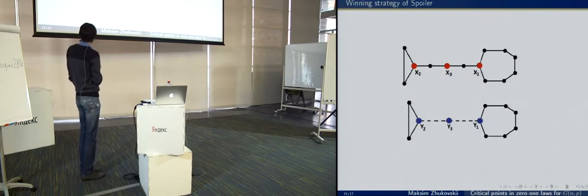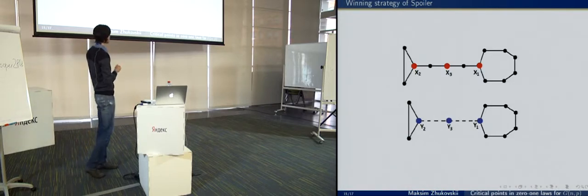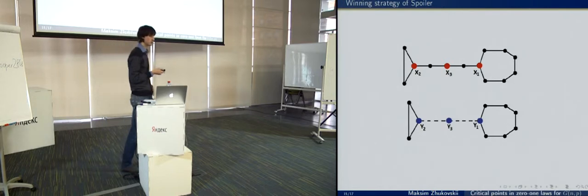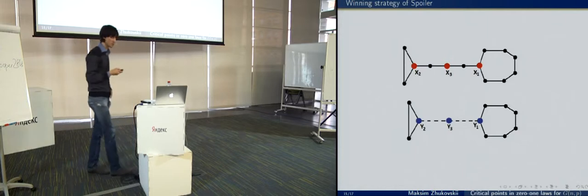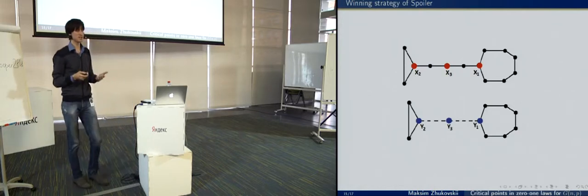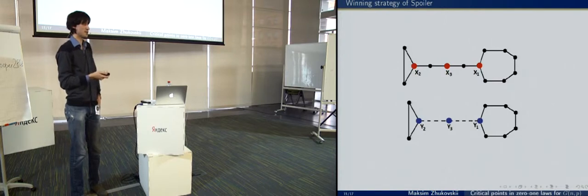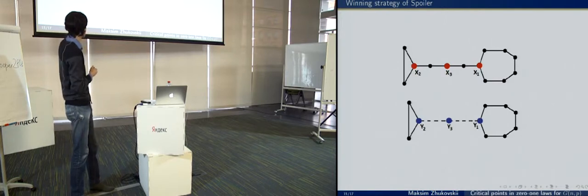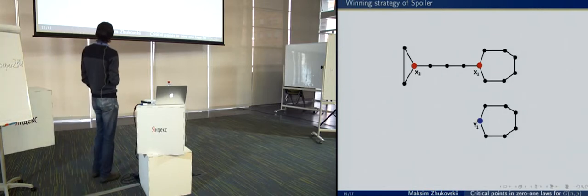But if there is a vertex which is adjacent to y2 and y3, and a vertex which is adjacent to y3 and y1, then this graph has density 13/14 and only 13 vertices. And we know that graph H doesn't contain such a subgraph, so a duplicator cannot choose such vertex y3, and spoiler wins.